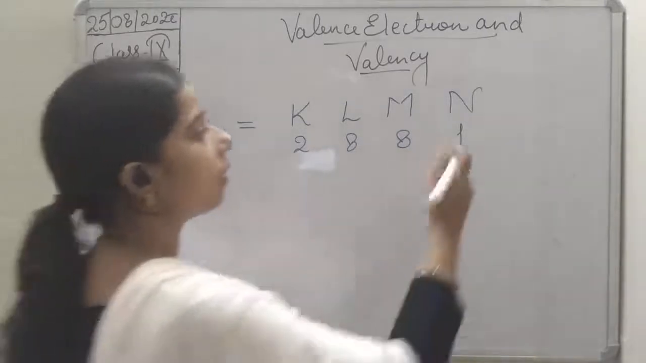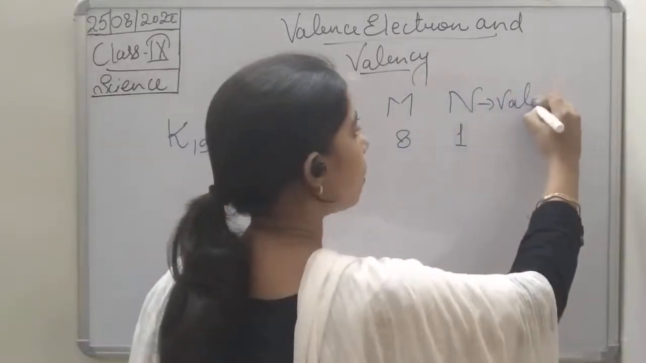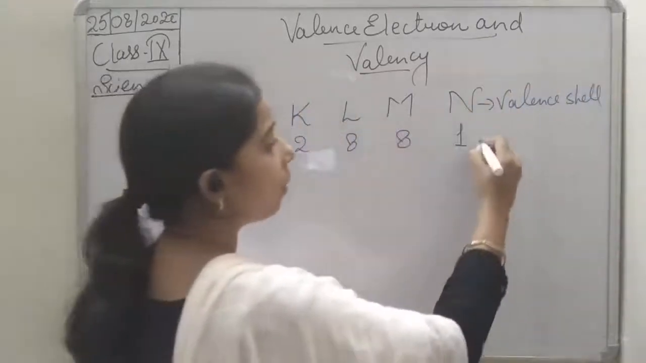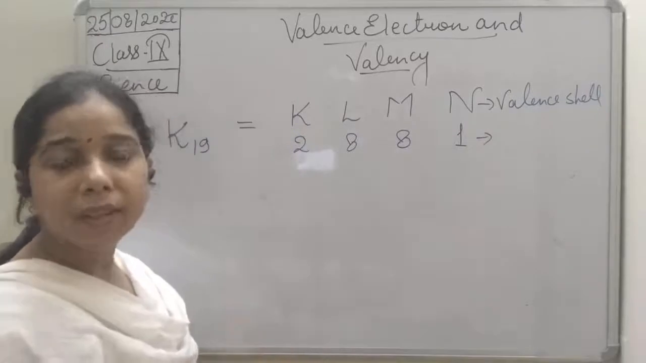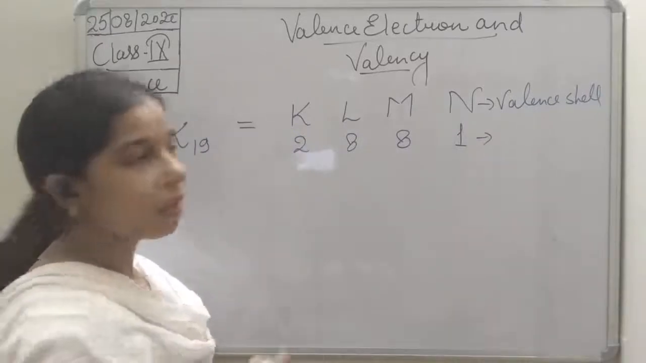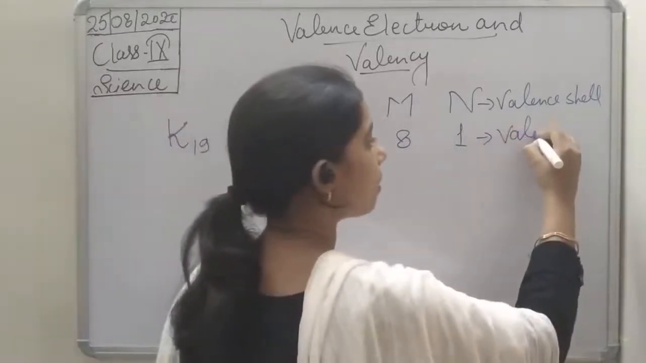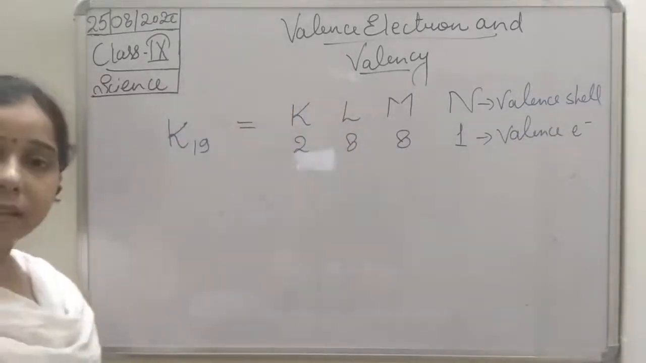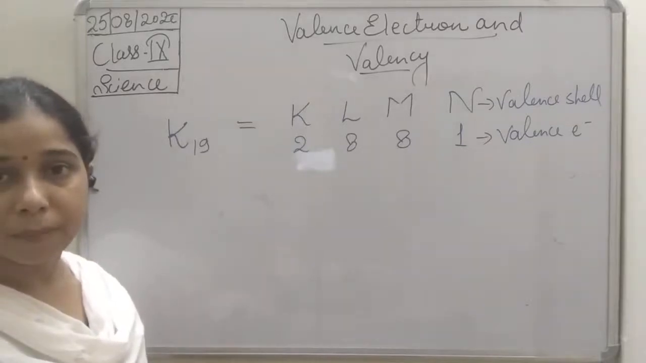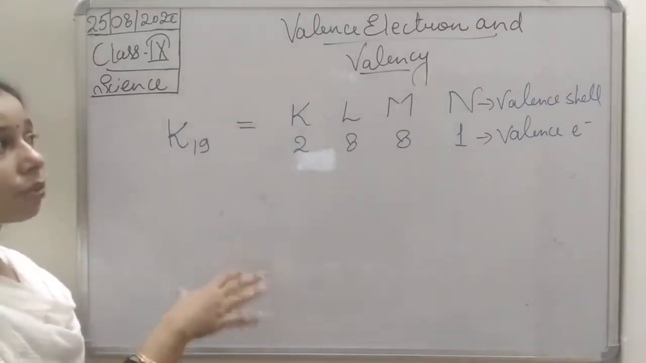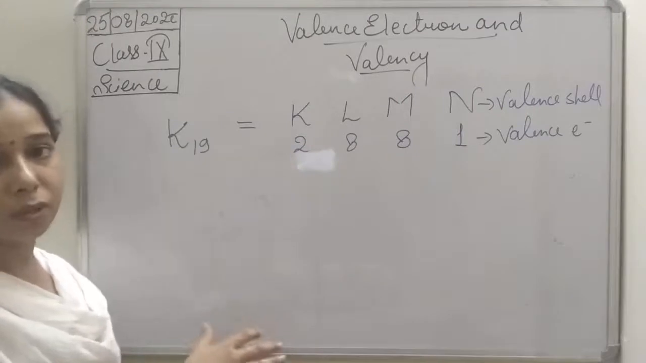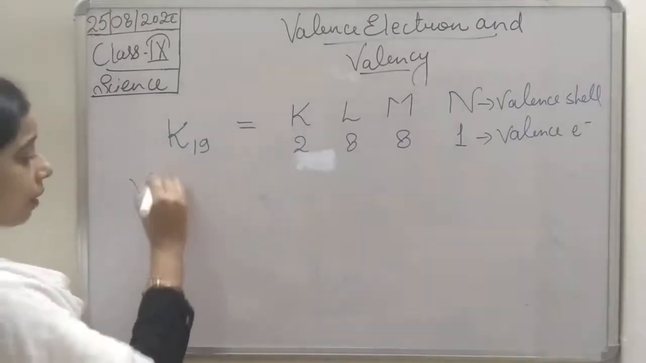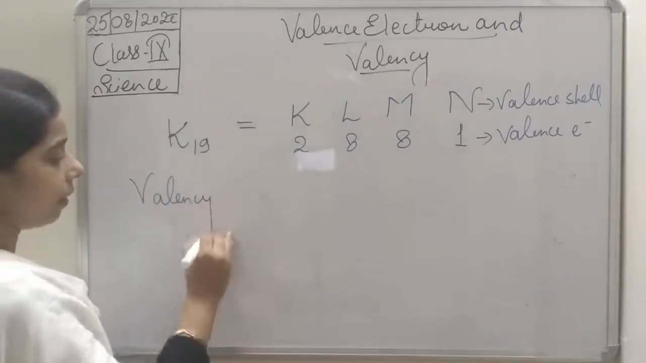So we said that this shell is known as a valence shell, right? And the electron which enters into the valence shell is known as a valence electron. Okay, so valence shell is there and valence electron is there. So like that, students, we have discussed a lot about the valence shell and valence electron. Now we will discuss the valency.